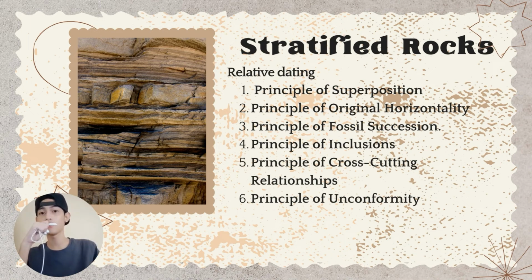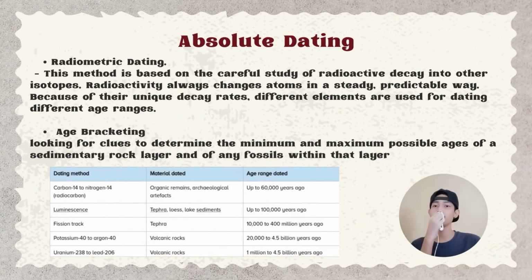Sixth, principle of unconformity. A clear break between rock layers is called an unconformity. The rocks just below the unconformity formed millions of years before the rock just above it. And while relative dating is based on comparison with other rocks, absolute dating is done by doing, first, radiometric dating. This method is based on the careful study of radioactive decay into other isotopes.